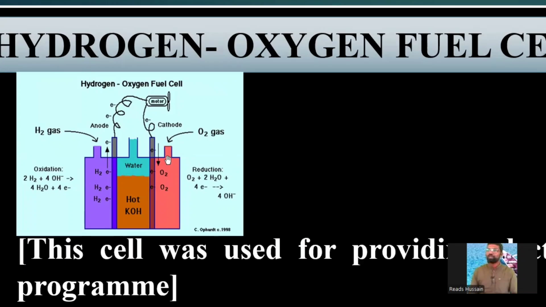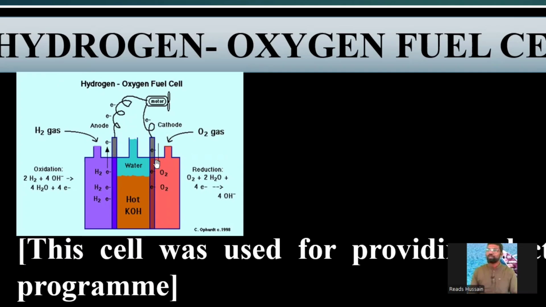There are two inlets, and in between these first and second compartments, one middle compartment is there. That middle compartment consists of water and concentrated potassium hydroxide, or we can also take sodium hydroxide. So this middle compartment consists of a strong alkali which acts as an electrolyte. This is electrolyte, this is anode, cathode, and electrolyte. So here anode and cathodes are nothing but porous carbon rods.